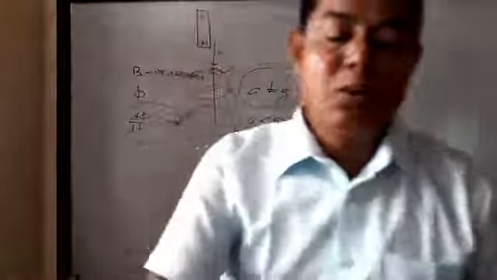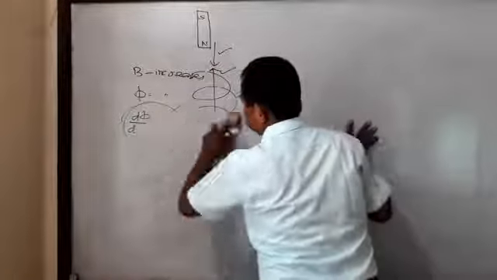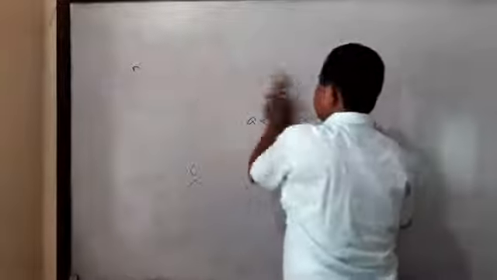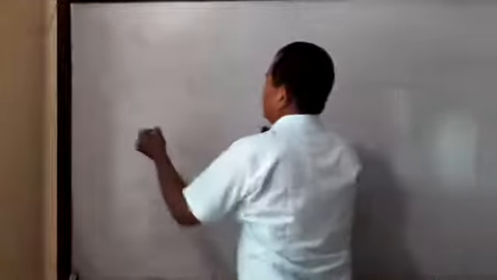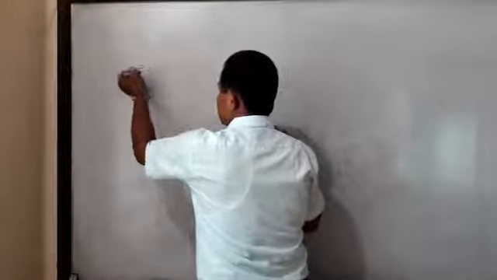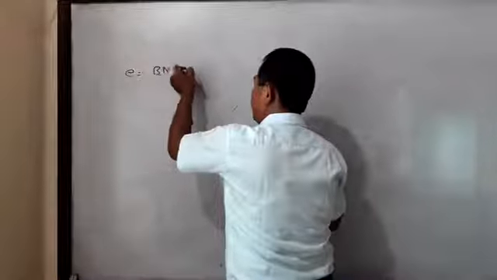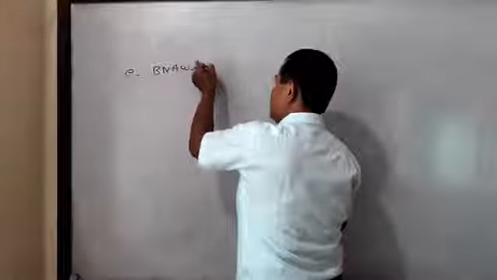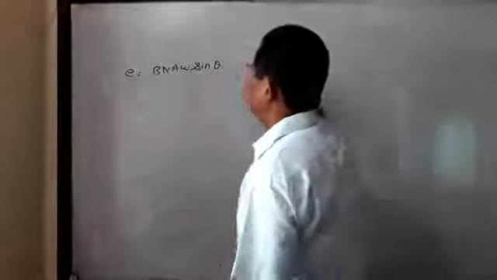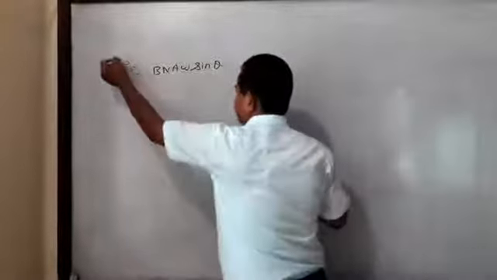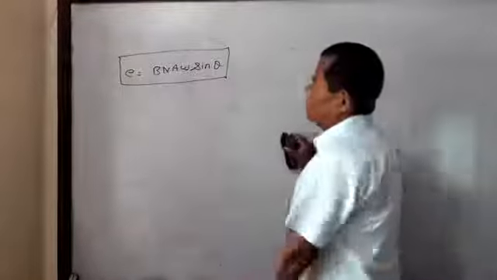We know that AC current is produced in the coil. And we know that the induced EMF in the coil is equal to B into N into A into omega into sine theta, and theta is omega t. This is the induced EMF in a coil.